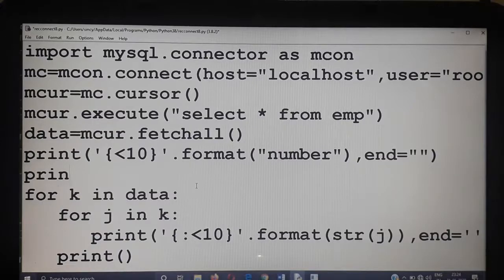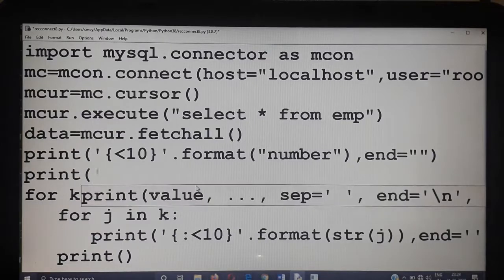Same way the second heading you can give, print less than 10. You can change that number depending on your needs. Now my font size is big, so I can give a maximum of 10 size. If it is 20, it will not display on the same line. That is why I am using 10 size.